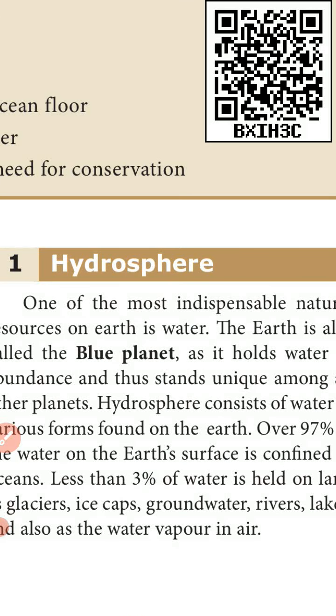One of the most important natural resources of the earth is water. Earth is also called the blue planet. Why is the earth called a blue planet? Because 97% of water on earth's surface is in the oceans. Less than 3% of water is held in lakes, glaciers, ice caps, groundwater, rivers, and also as water vapor in the air. So the earth is known as the blue planet because most of it is covered with water.